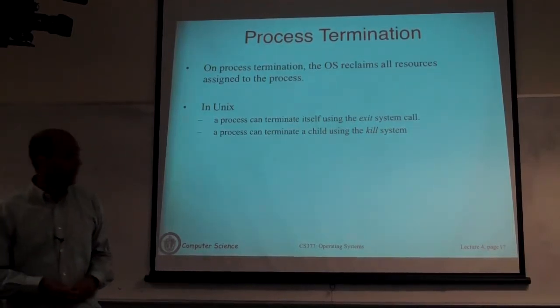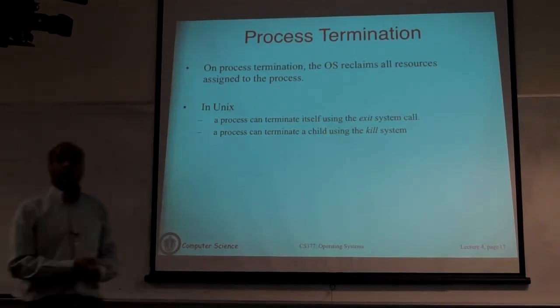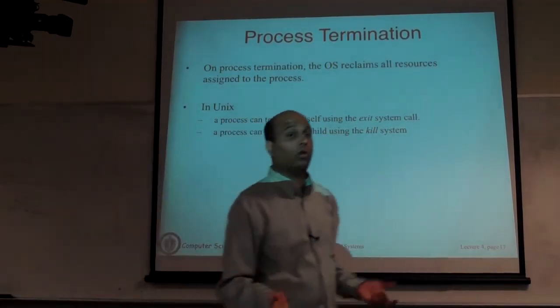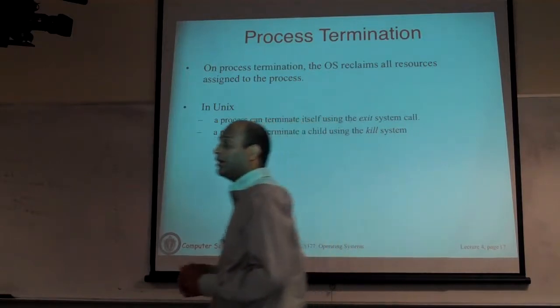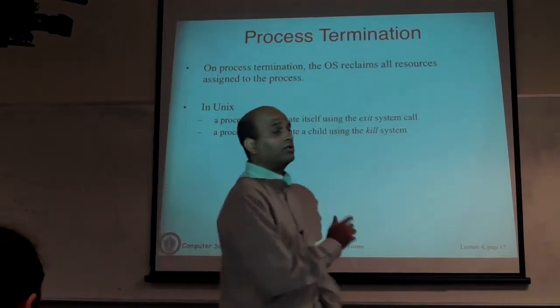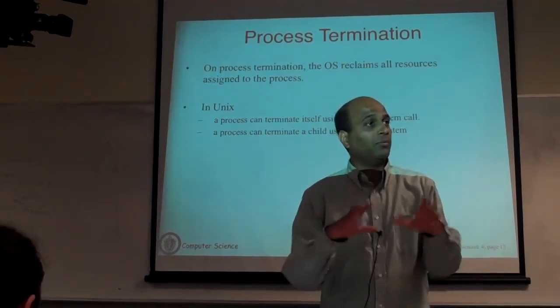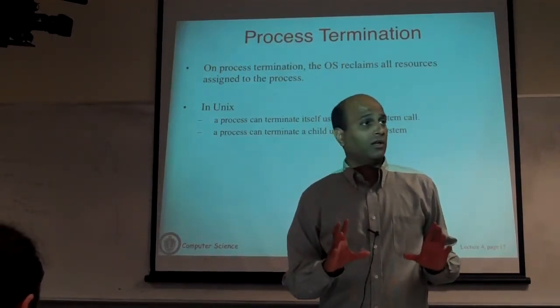So if you spawn a process B and have the parent kill that process, the code for A will be kill, and you put the process ID, which will immediately terminate it. By definition, you can kill any process, so long as you have the right privileges. It's not that a parent can only kill a child process. You can kill any arbitrary process. If you have privileges to do it, the OS will allow you to terminate the process. Typically, a user can terminate any process that belongs to that user.